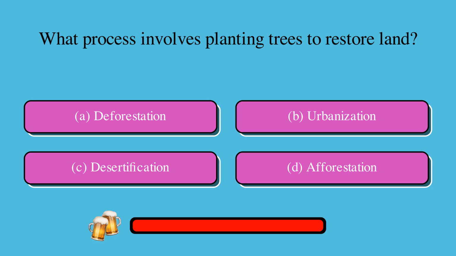What process involves planting trees to restore land? Is it A, deforestation, B, urbanization, C, desertification, or D, afforestation? The correct answer is D, afforestation.